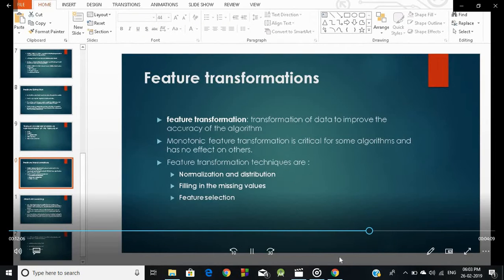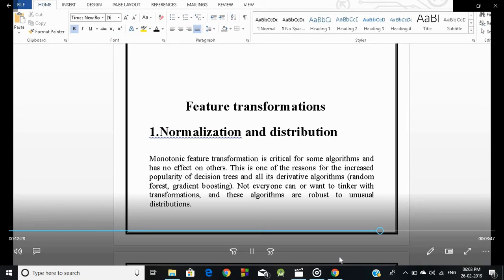And now we discuss feature transformations, normalization and distribution. Okay, now let's discuss feature transformation. Feature transformation of data is to improve the accuracy of the algorithm. Monotonic feature transformation is critical for some algorithms and has no effect on others. Feature transformation techniques: normalization and distribution, filling in the missing values, feature selection.